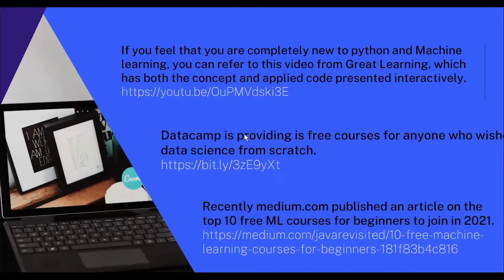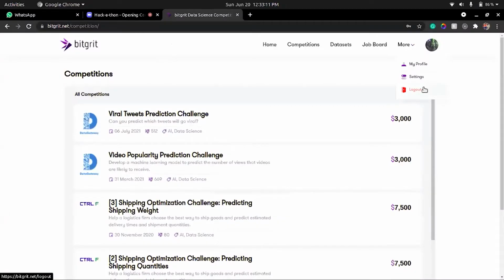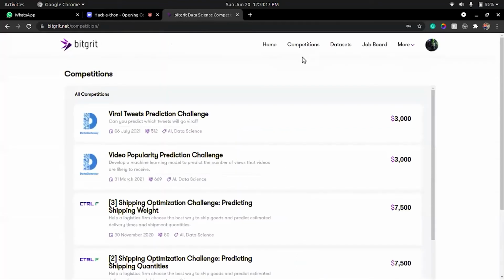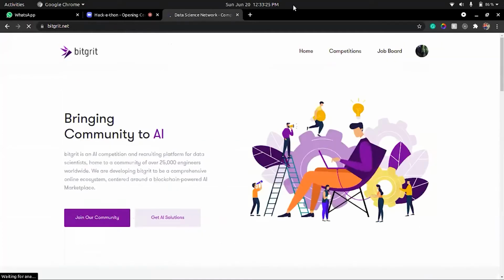So hi everyone, my name is Sachin. I'll just give you a quick overview of how exactly you can go about downloading the dataset, and later on I'll be able to answer all your queries as well. So I already have an account on this platform. This is my email ID and my password. I'll just simply log in. All the prerequisites and the steps that were explained earlier, like verifying your email account, have already been done. And when I go to home, this is some sort of landing page that I see.